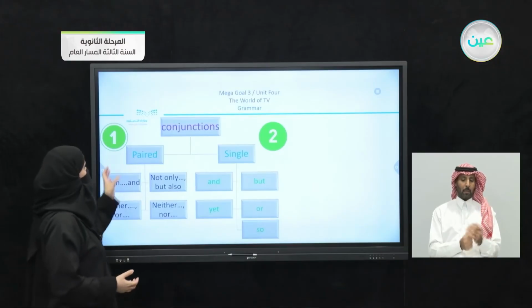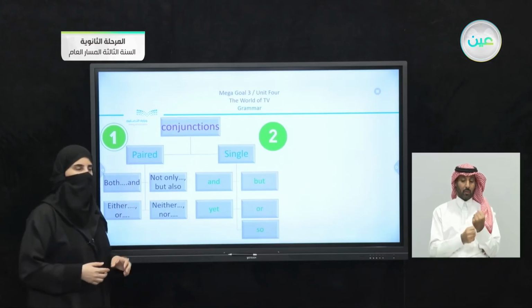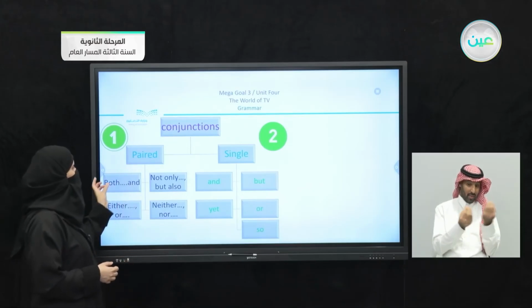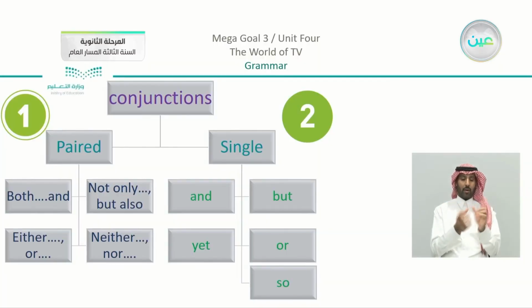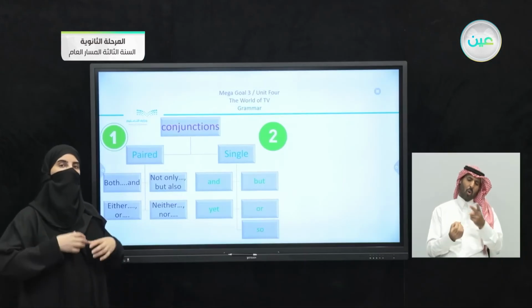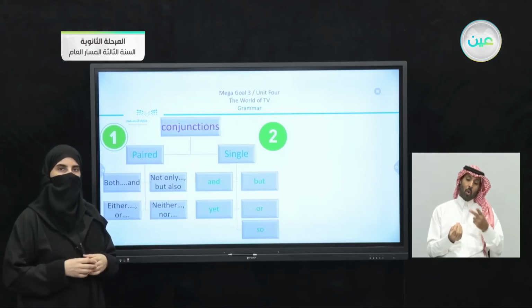We have, first of all, number one, paired conjunctions. Now the paired conjunctions are both and, not only but also, either or, neither nor. And you can see that we have here one. What is the meaning of one? I mean that there's just one idea and we are linking verbs together or nouns together or adjectives together.